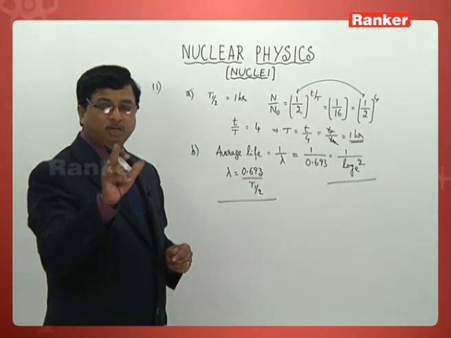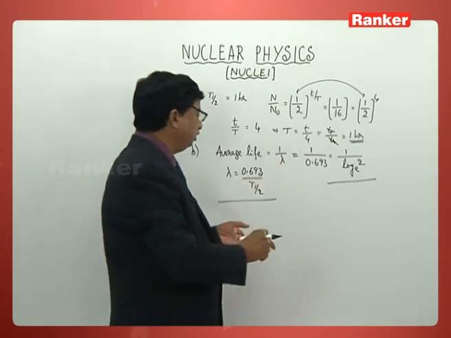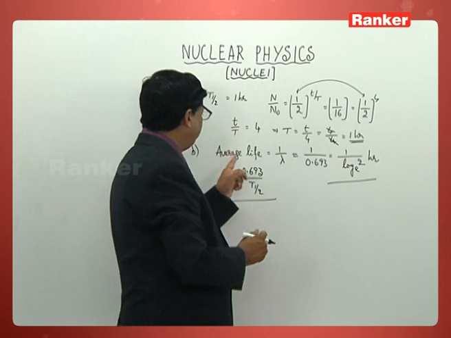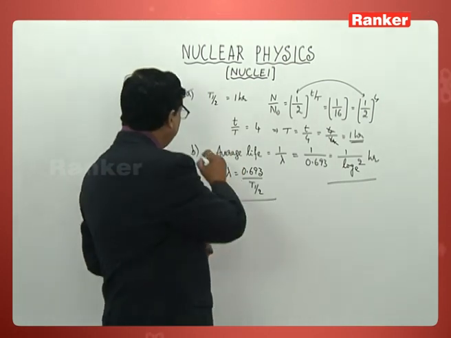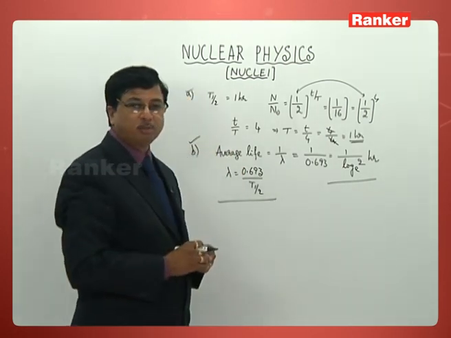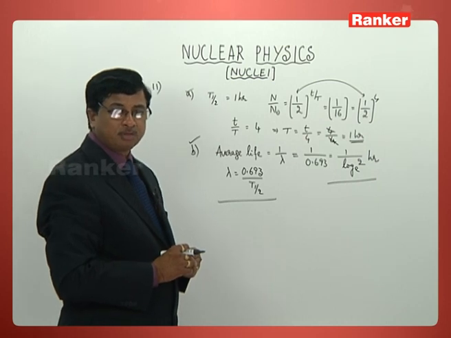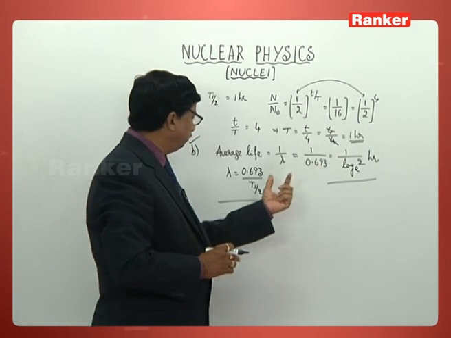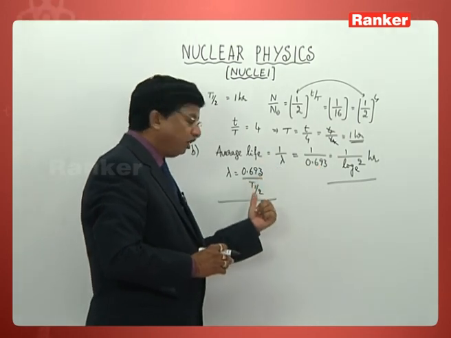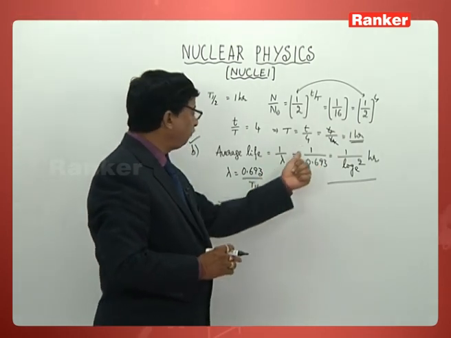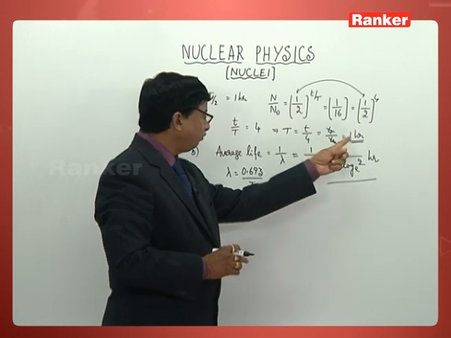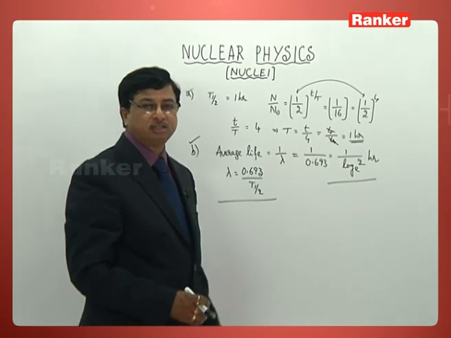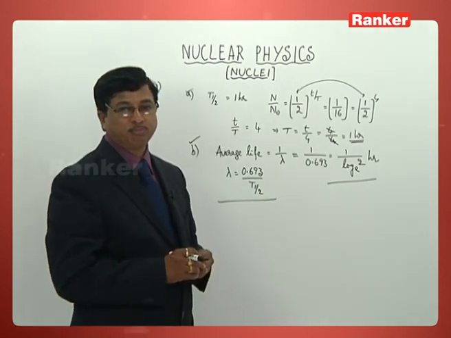That is what has been given in the second option. These many hours is the value of average life he has given. This is also true according to the given options. So I think all of you might have got this conversion or calculation. Lambda is 0.693 by t half. The t half now becomes the half-life of 1 hour, so 1 by 0.693, and 0.693 is nothing other than log 2 to the base e.